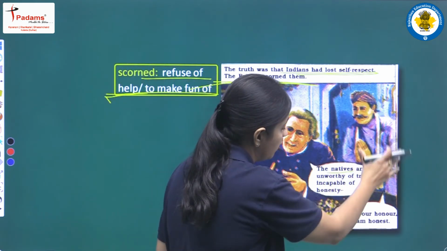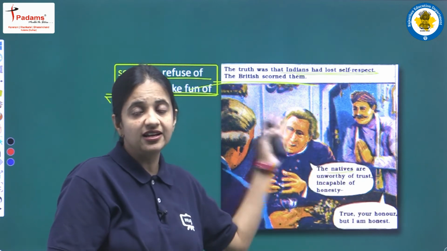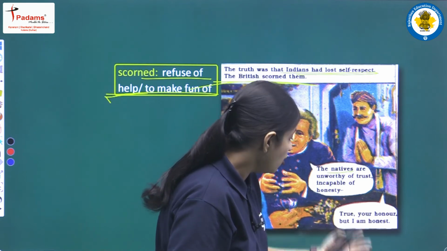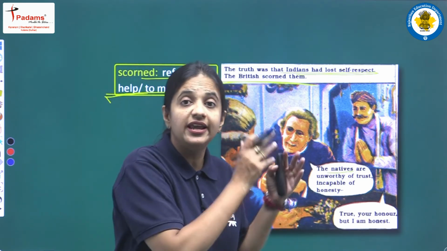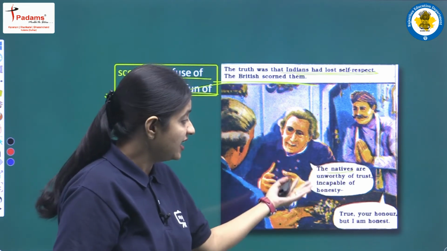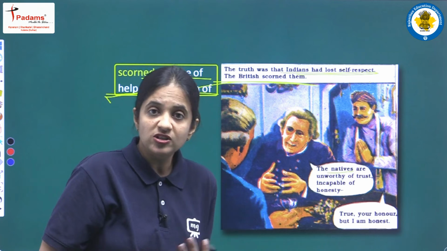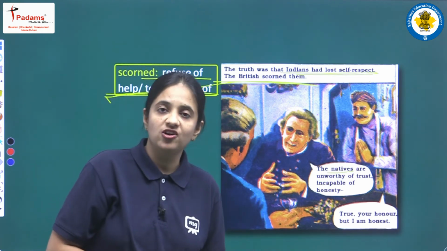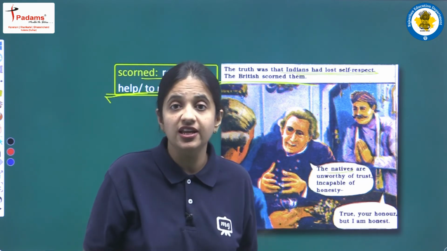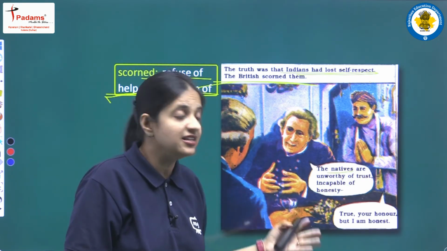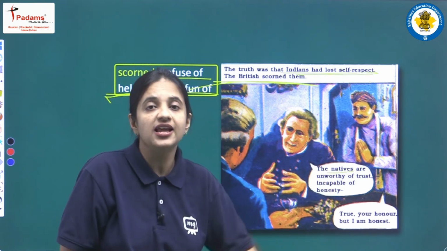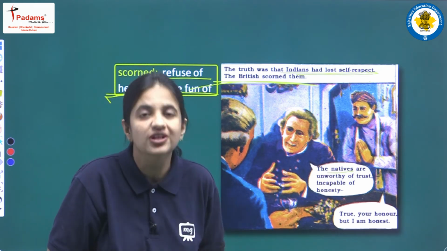And here in this picture we all can see that one Indian is also standing here, one Indian citizen is standing here, and what he is saying is, true, your honor, but I am honest. So he is an Indian only, and he is listening to such things, but what is his reaction? He is saying that yes, you are saying true, but I am also Indian, but I am honest, I am not at all a dishonest person. It means at that time in Indians there was no unity, because he is an Indian himself, and he is listening to such things against the Indians, that Indians, they are not honest and they are not trustworthy, and he is saying that yes, you are speaking truth, but I am honest.